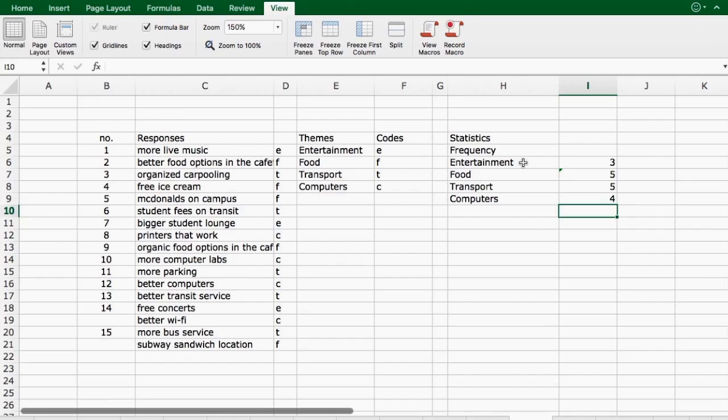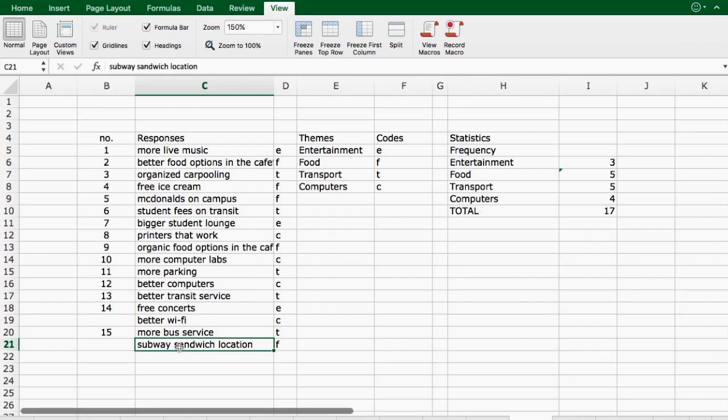So now what Excel is able to tell me is that there are 3 suggestions related to entertainment, 5 suggestions related to food, 5 suggestions related to transportation. Now what I always like to do is do a bit of a check. So I'm going to put in the total to see how many responses I've received. And that formula is going to be SUM, open brackets. And now we've got 17, which absolutely makes sense because even though we only have 15 questionnaires, we've got extra, so to speak, responses.